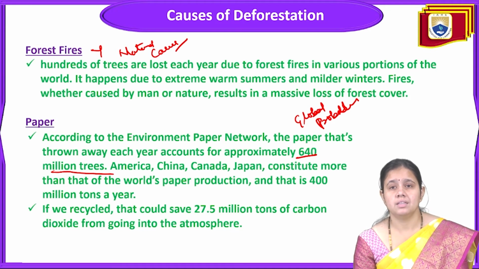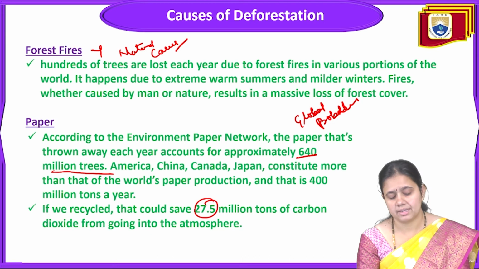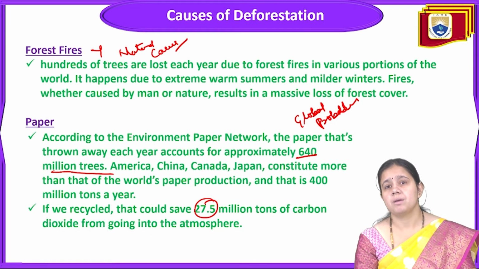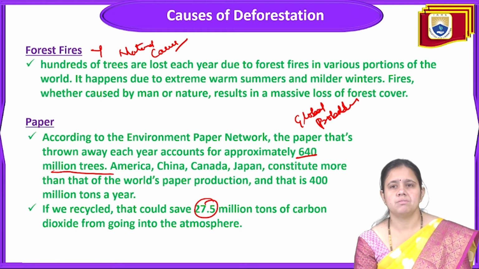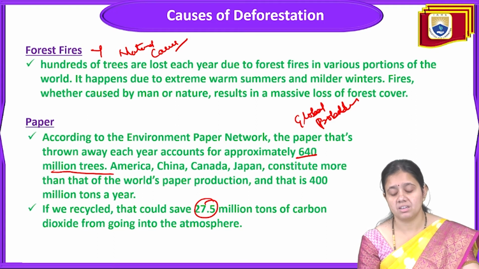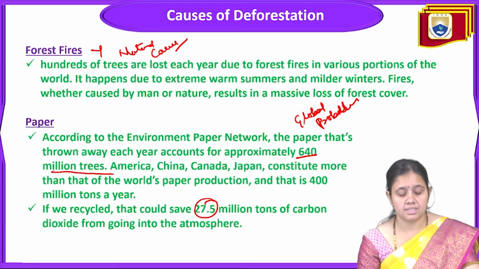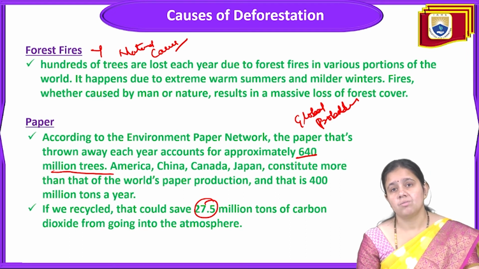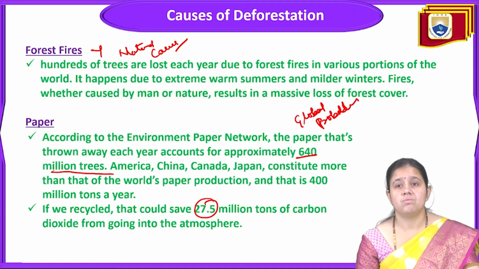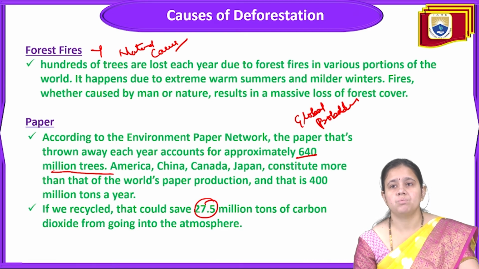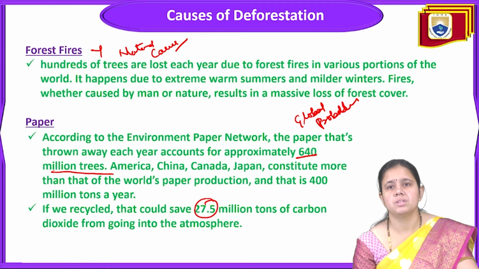So if we recycle that paper, that could save almost 27.5 million tons of carbon dioxide from going out into the atmosphere. So paper is again a very major issue for this deforestation. As has been given in a report from the Environmental Paper Network, approximately 640 million trees are destroyed every year for paper production, and the top leading countries like America, China, Canada, Japan constitute more than that of the world's paper production, and that is 400 million tons a year. So if we recycle, that could save 27.5 million tons of carbon dioxide from going into the atmosphere.